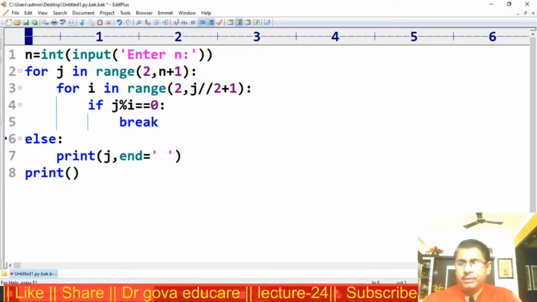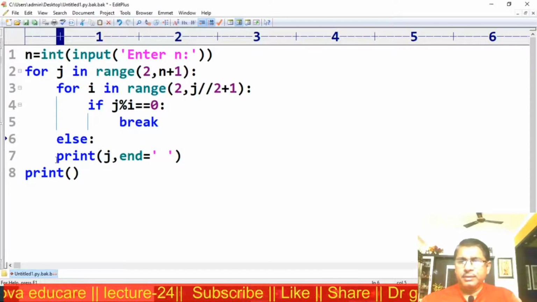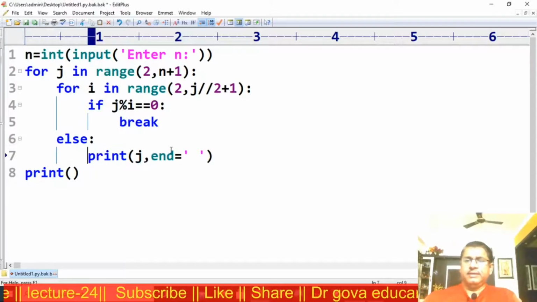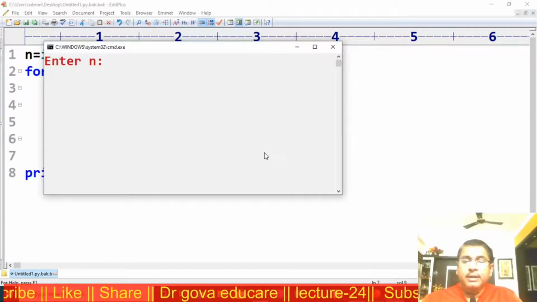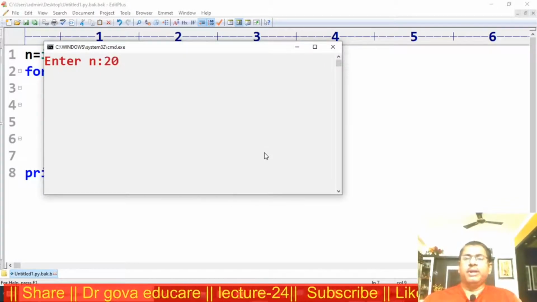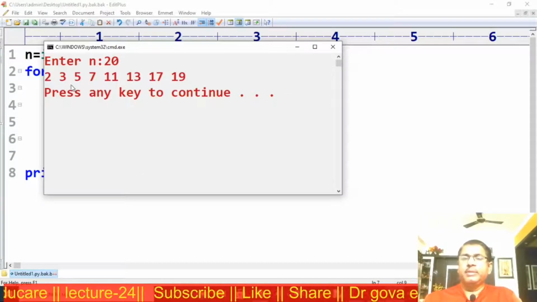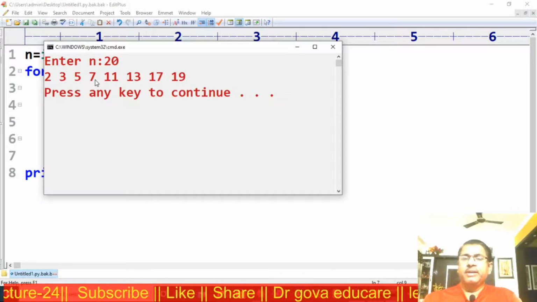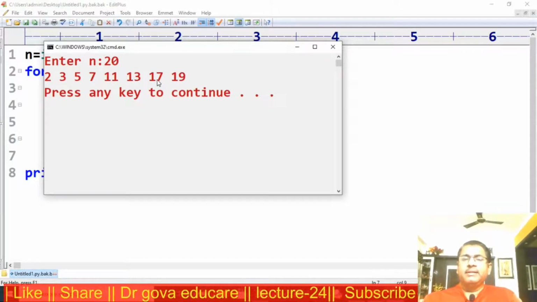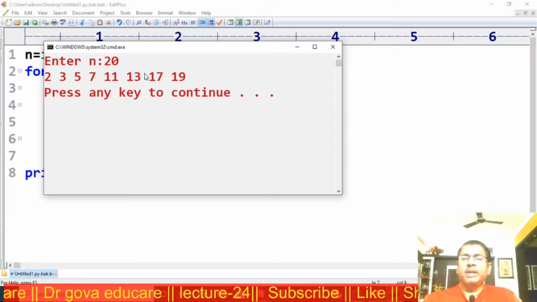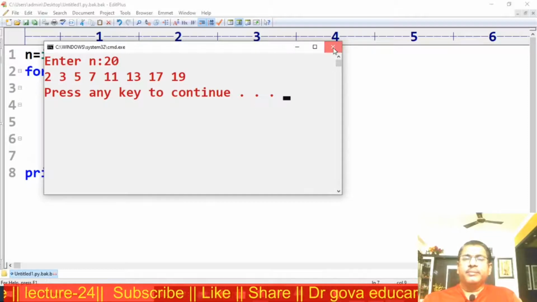Now here, else j. I am executing the program. Enter 20. I want to print all prime numbers from 2 to 20. 2 is a prime number, 3 is a prime number, 5 is a prime number, 7 is a prime number, 11 is a prime number, 13, 17, 19. These are all the prime numbers between 2 to 20.